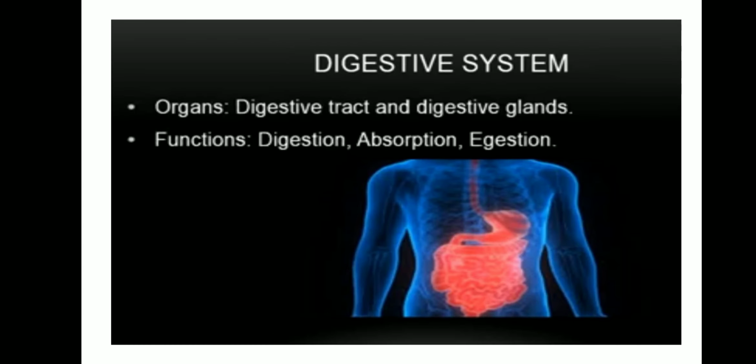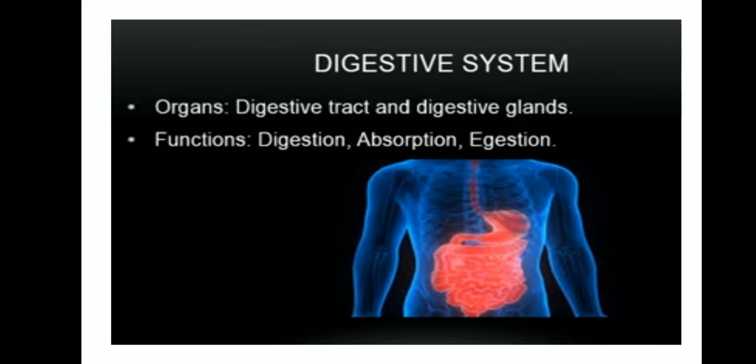And the next organ system is the digestive system. This digestive system digests the food and absorbs energy and supplies it to the body. It is made up of the gastrointestinal tract along with accessory organs for digestion.